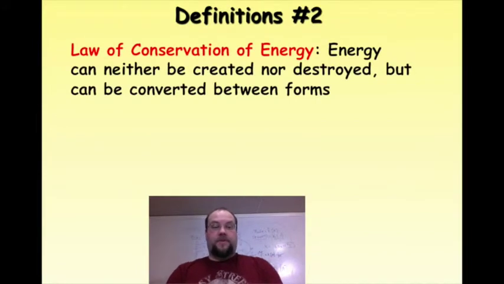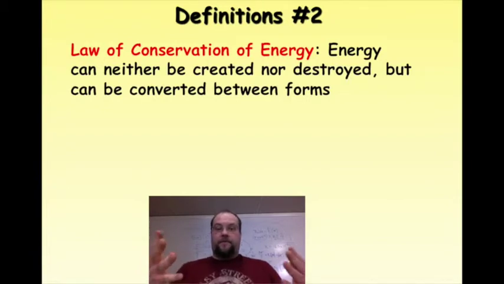All right. So the law of conservation of energy, just like the law of conservation of mass, says that energy can't be created or destroyed. We can change it, we can convert it from potential to kinetic, and vice versa, but the total energy has to stay constant. So from the beginning of the universe to the end, or whatever have you, the amount of energy is constant.